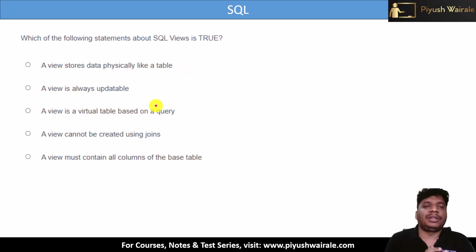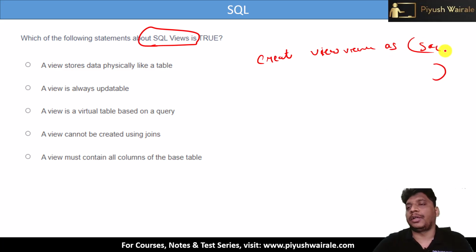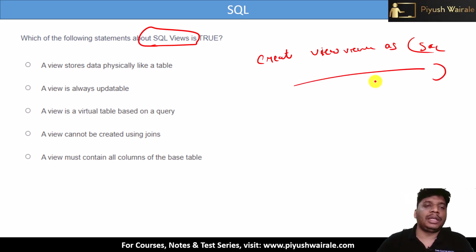Which of the following statements about SQL views is true? What is a view? We can create a view. The syntax is like this: CREATE VIEW, then we specify the view name, then AS, and then we have the SQL query here. So what we are doing here is storing the output of the SQL query inside this view name.